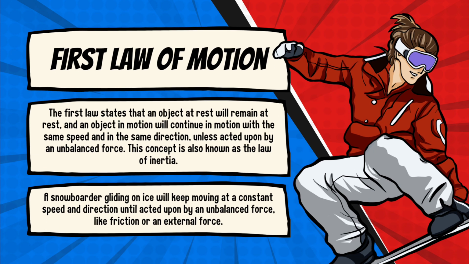The first law states that an object at rest will remain at rest, and an object in motion will continue in motion with the same speed and in the same direction, unless acted upon by an unbalanced force. This concept is also known as the law of inertia. A snowboarder gliding on ice will keep moving at a constant speed and direction until acted upon by an unbalanced force, like friction or an external force.